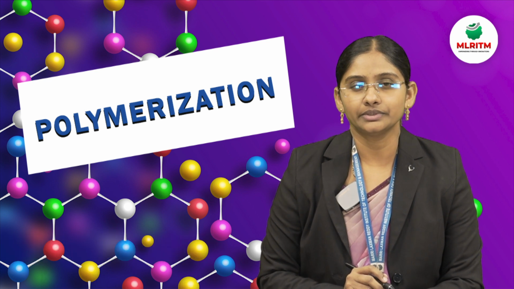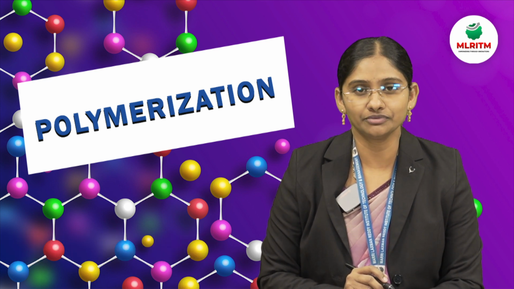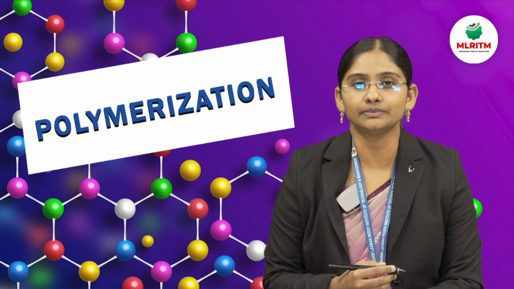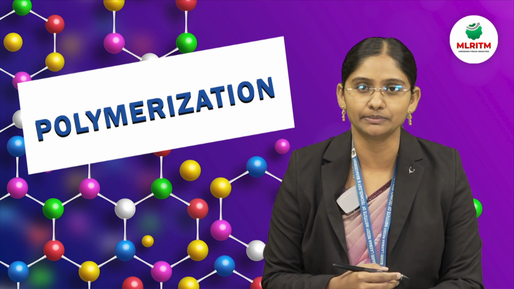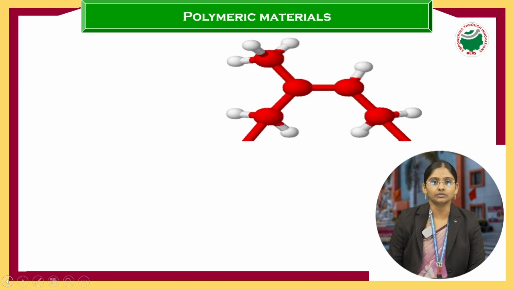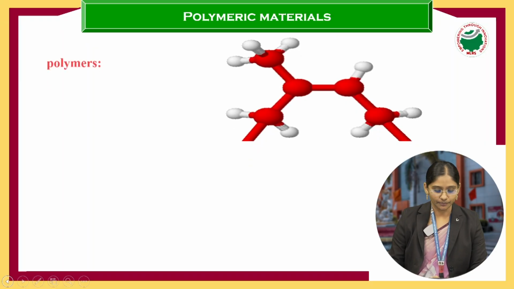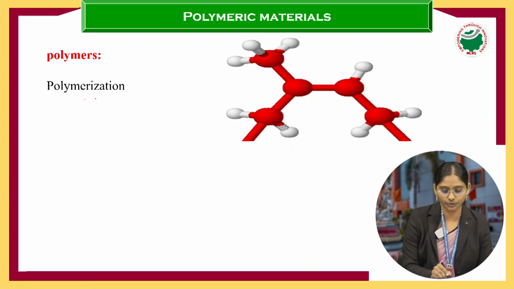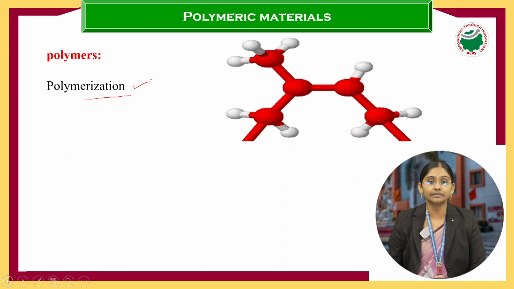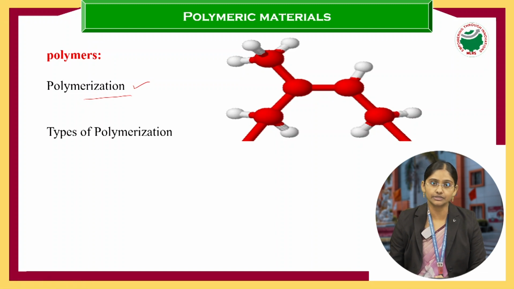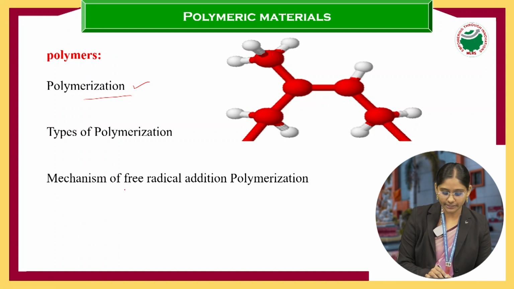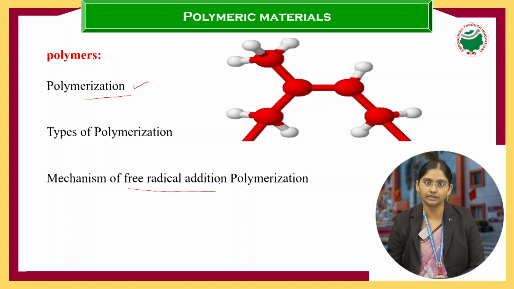In the last class, we discussed the classification of polymers. In continuation with that class, today we will discuss polymerization from engineering chemistry. Now today we'll see the topic polymers. In the polymers chapter, first we'll see polymerization: what is meant by polymerization, what are the types of polymerization, and one more important topic we will discuss today, that is the mechanism of free radical addition polymerization.